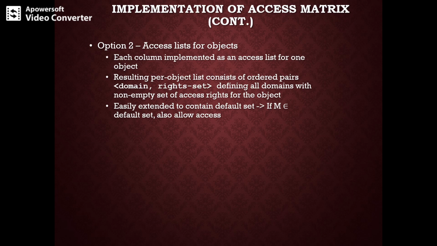We search the access list for the particular object Oj, and if we find an entry Di, which is nothing but a domain and rights set Rk, with M belonging to Rk, where M is the operation, then we allow the operation to be performed. If there is no such entry, and M is in the default set, we allow the access. Otherwise the access is denied and an exception condition is raised.